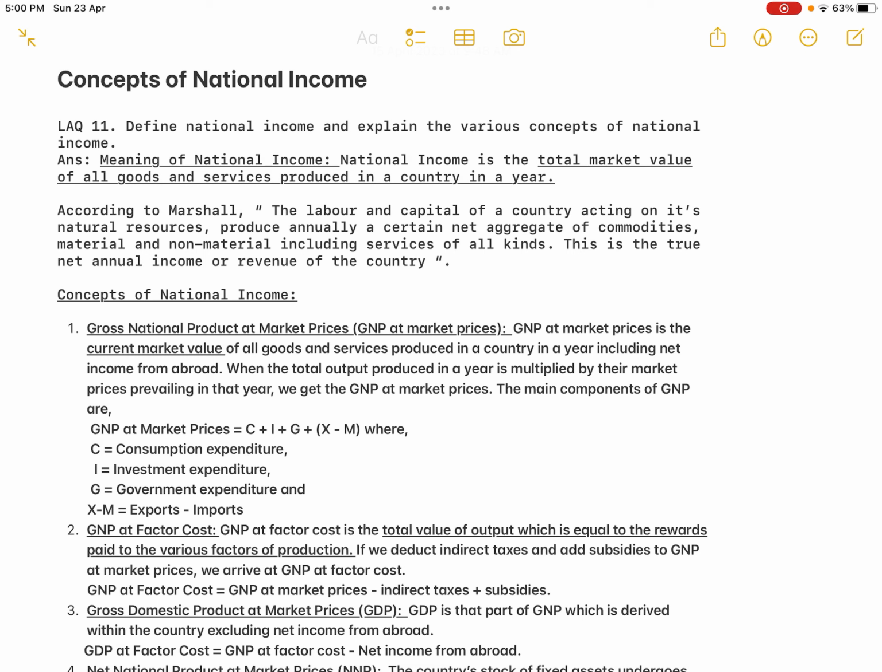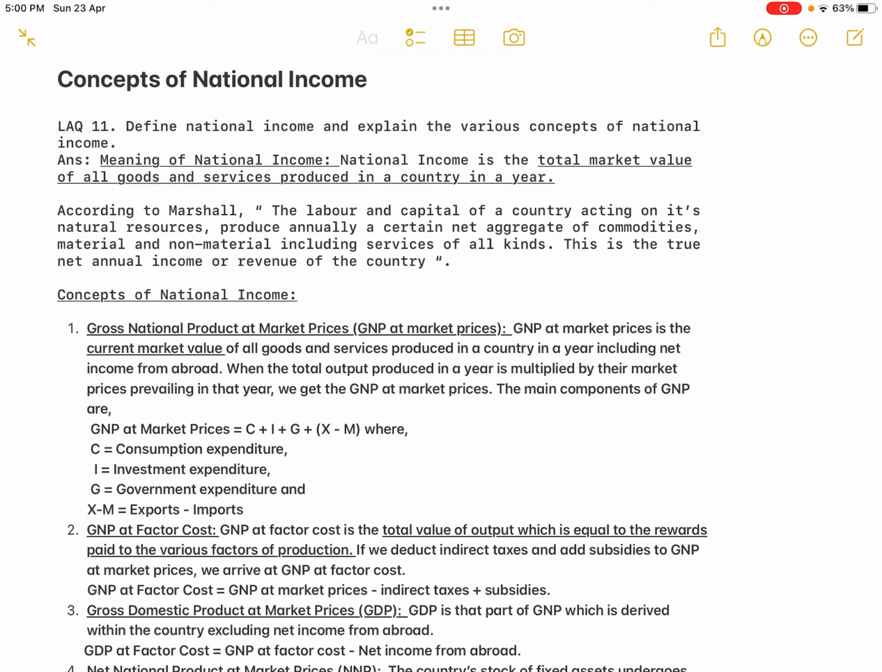To start with, you have to write what is the meaning of national income. So what is national income? National income is the total market value of all goods and services produced in a country in a year. It's better to mention a definition. Here I have mentioned the definition by Marshall, because the question is to define national income.